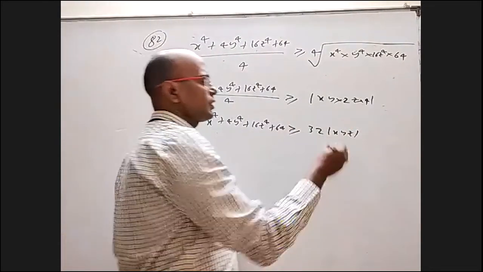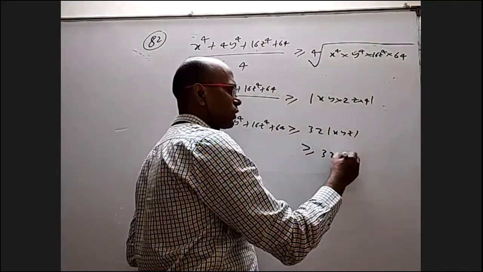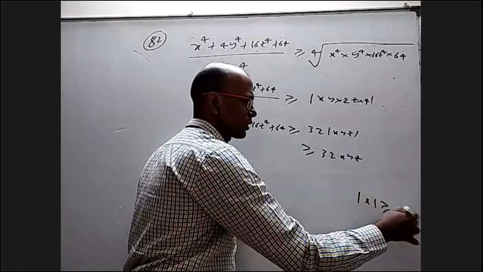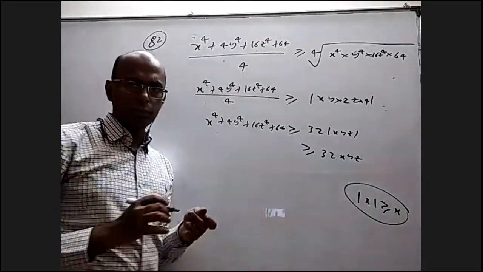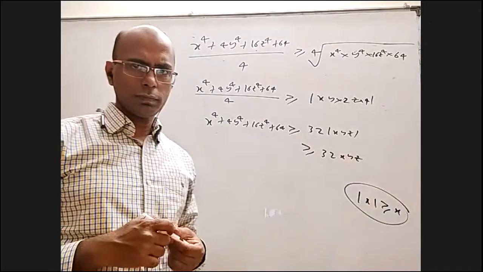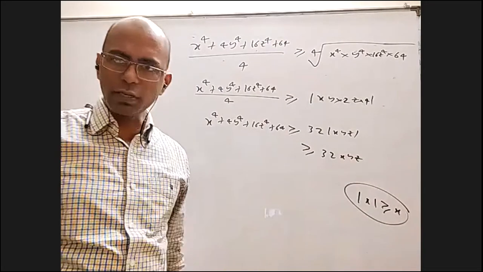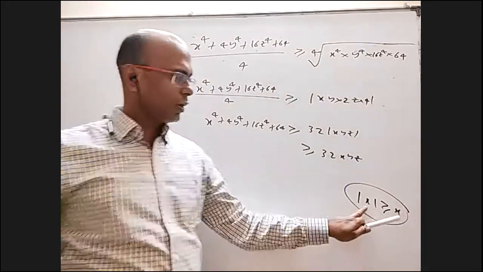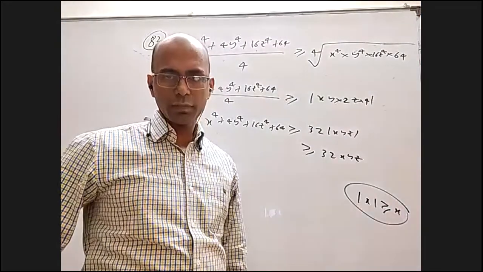Can I say further that it is greater than or equal to 32 xyz? Basically, can I say mod x is greater than or equal to x? Is it a correct statement? No, sir. That's all, don't worry. Mod x greater than or equal to x. Is it a correct statement?